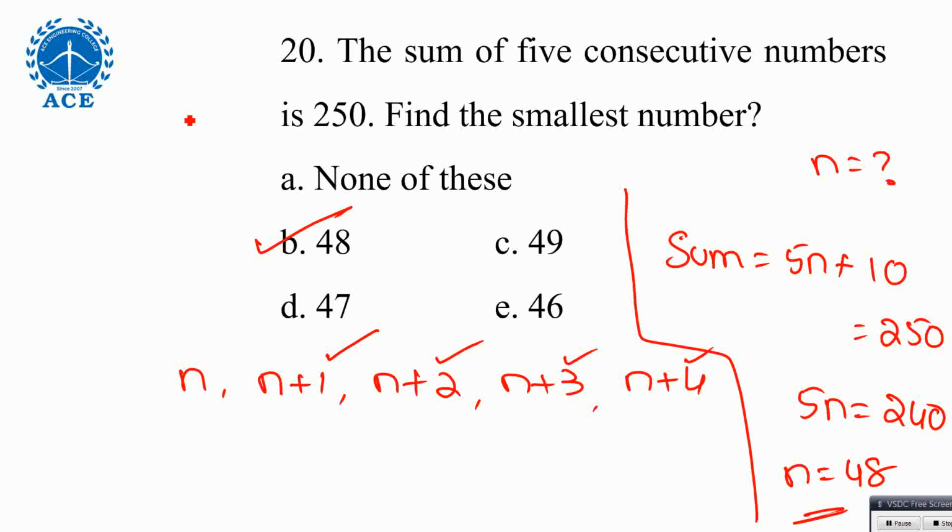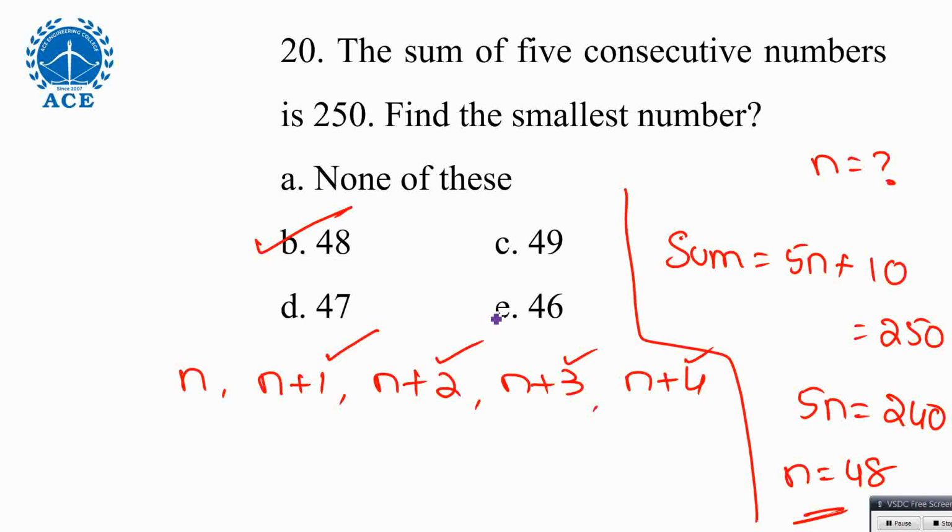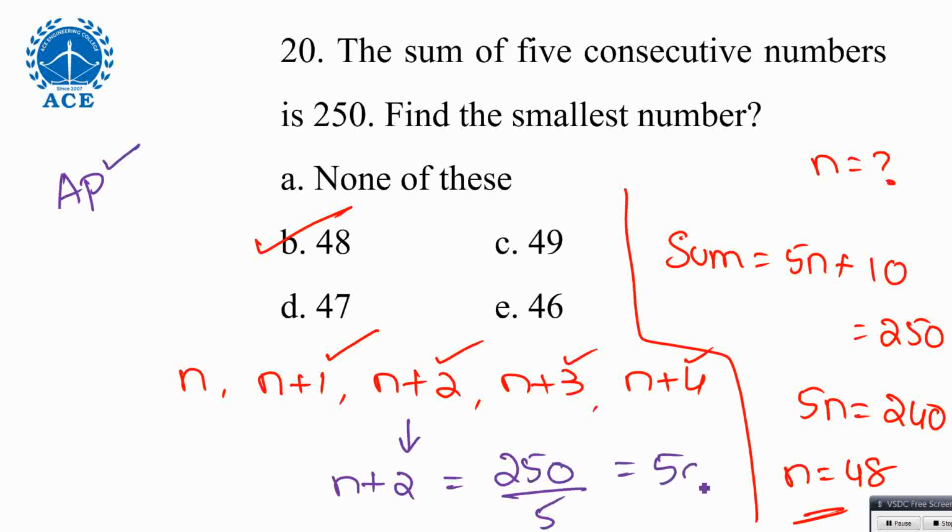When the averages topic is completed, we'll discuss it in a different style. Average will give the middle term actually. Are these terms in AP or not? These terms are in AP, arithmetic progression. Common difference is 1. Then what you do, for 250 average, the middle term will give the average. Middle term is n plus 2. Average is sum divided by number of terms. How many terms here? 5. So n plus 2 is 50. What is n? 40. Directly.